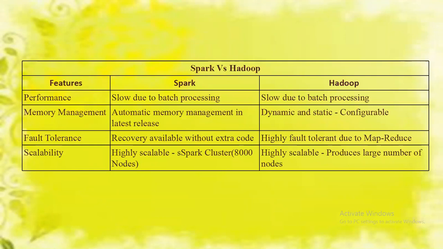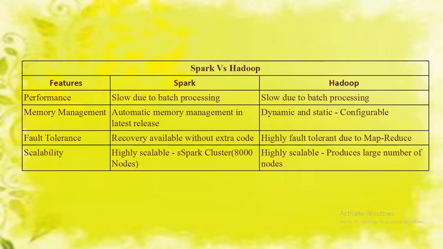And performance-wise, Spark is slow due to batch processing. Hadoop is slow due to batch processing. In batch processing, we prefer Hadoop, and Spark is micro batch. Memory management in Spark is automatic in the latest release. In Hadoop, dynamic and static settings are all configurable.